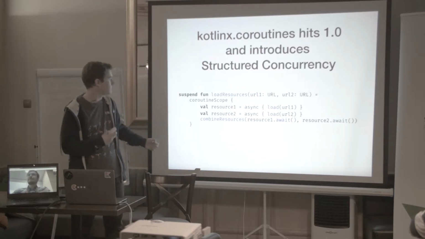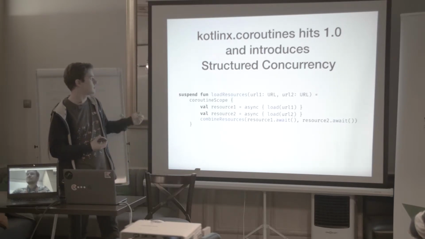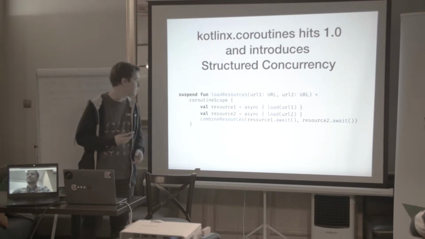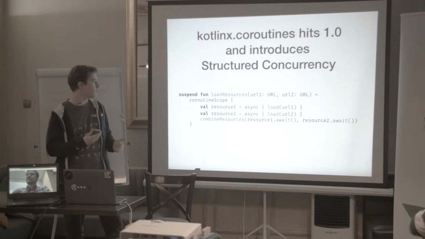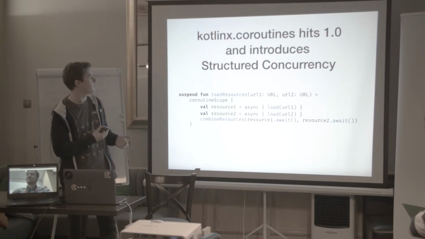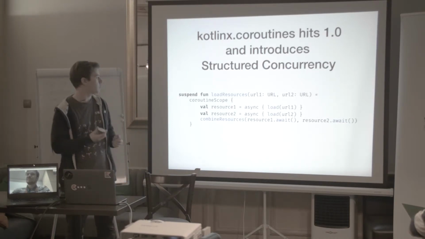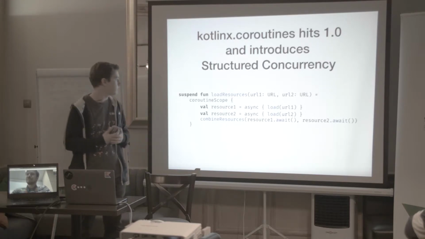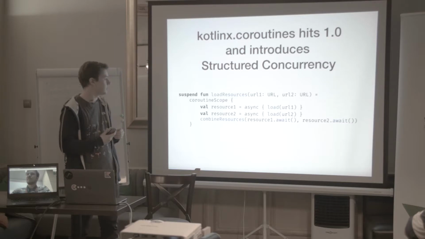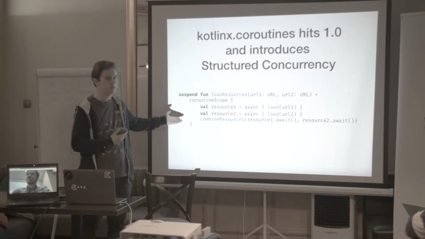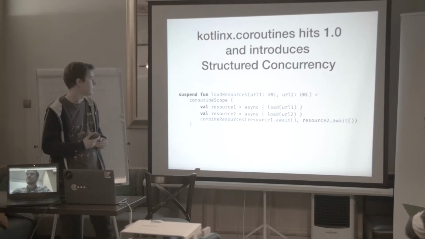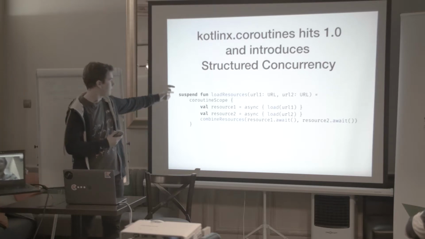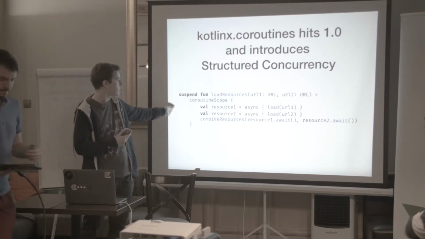We've got two resources loaded from some URLs. With Go coroutines and coroutines before Kotlin 1.3, if something crashed during loading of the first resource, we would still try to load the second resource, even though we have nothing to do with them, because we cannot combine these resources. But in Kotlin 1.3, everything is enclosed in a coroutine scope.